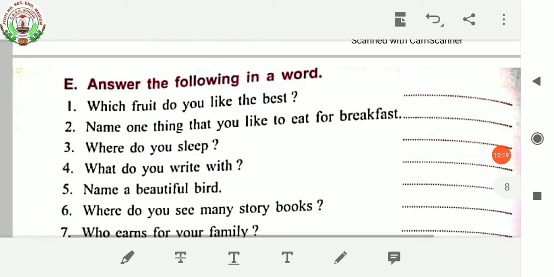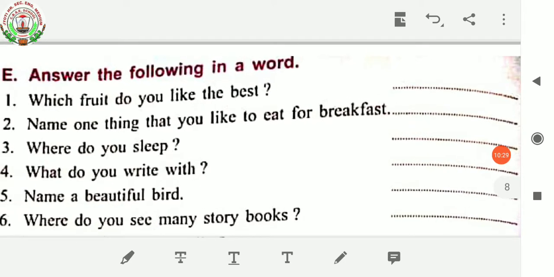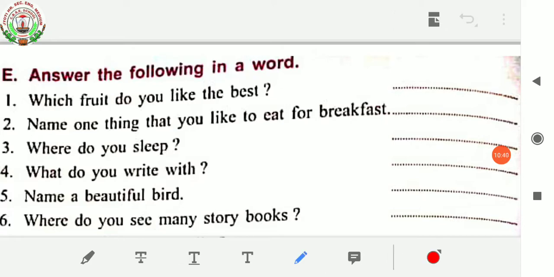Coming to our grammar book, here is a question: answer the following in a word. You have to write the first letter in capital. Question number 1. Which fruit do you like the best?